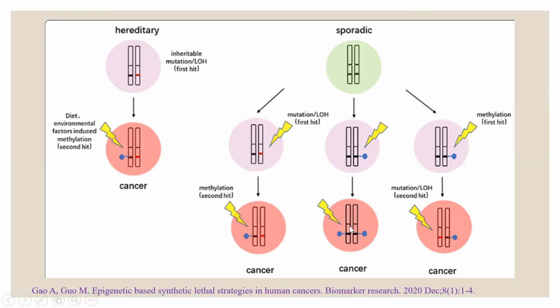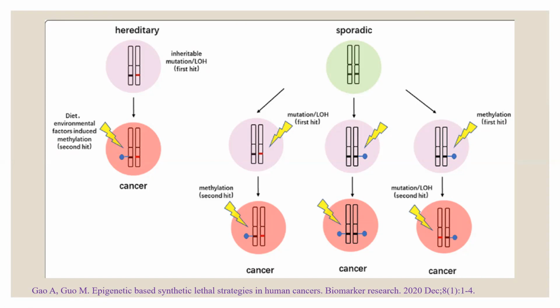In the second example, we see that the first hit is due to the epigenetic mutation or the epigenetic alteration, and the second hit is again due to the epigenetic mechanism, and therefore there is development of the cancer. The third example or the third mechanism can be the first one is the epigenetic alteration, and the second one is the true genetic mutation, due to which there is development of cancer. So this is a crucial example where we can understand how genetic and epigenetic can play into the development of cancer.